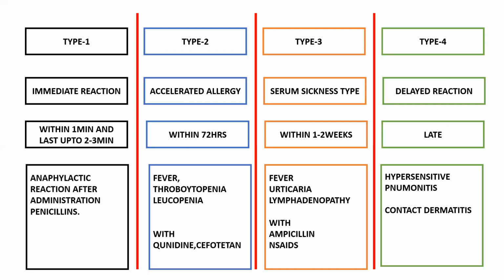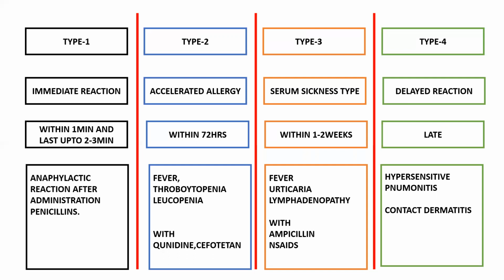So these are the hypersensitive reactions. Type 1 is an immediate reaction, and type 2 is an accelerated allergy. Type 3 is a serum sickness type. Type 4 is nothing but a delayed reaction. When this type 1 reaction occurs, it occurs very quickly, within 1 minute. So after taking the drug, within 1 minute, you will get this type 1 reaction.